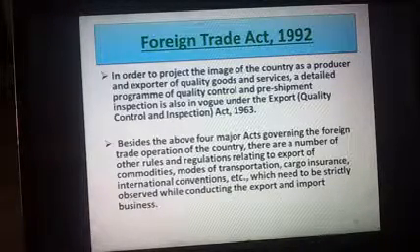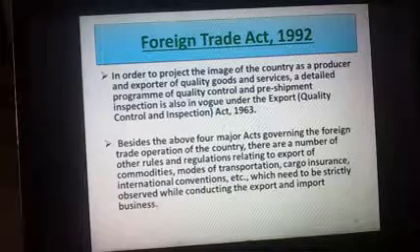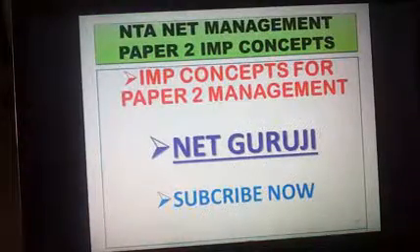Besides the above 4 acts governing the foreign trade operation of the country, there are a number of other rules and regulations. These 4 acts are there, and apart from this there are many other acts which govern exports and imports. Let's see. Let us talk about some modes of transport, cargo insurance, and international conventions which need to be strictly observed while conducting the export and import business. Let's continue. These key points are kept in mind in export and import.